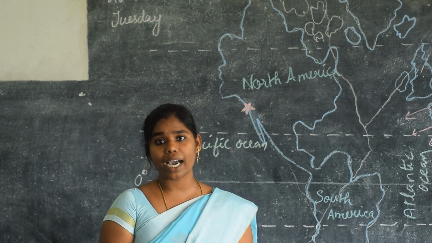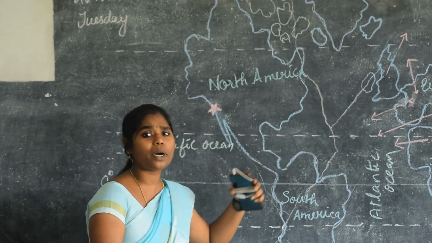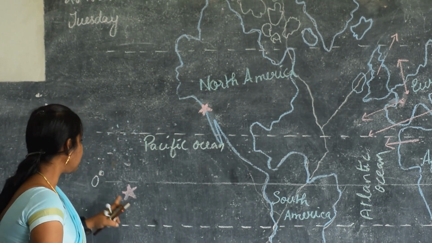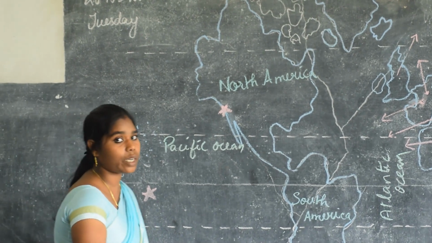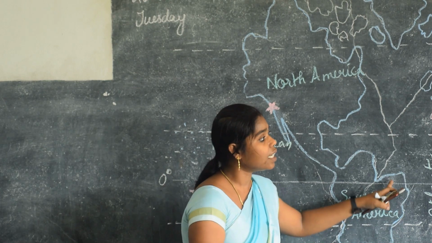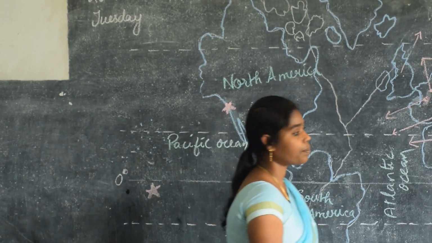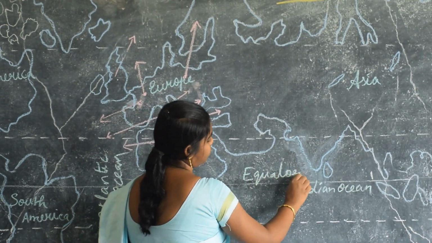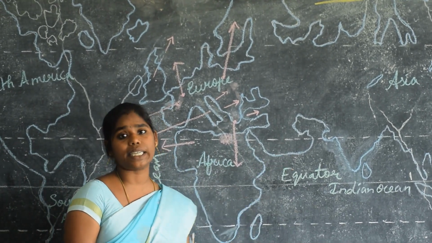It is an imaginary line. The map maker only drew this line. For what purpose? Yes, for the identification of the places. That 0 degree is called what line? Yes, that is the equator. You know already that the equator divides the earth into 2 equal halves. That 0 degrees indicates what line? Yes, that is the equator.